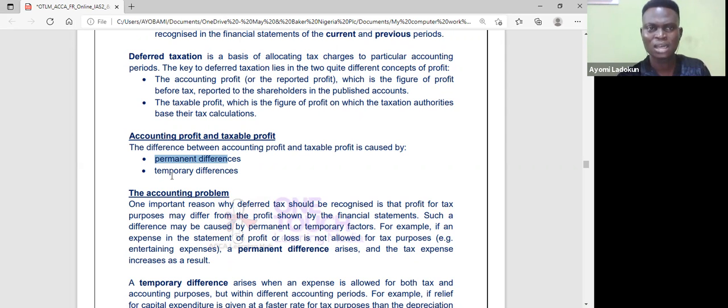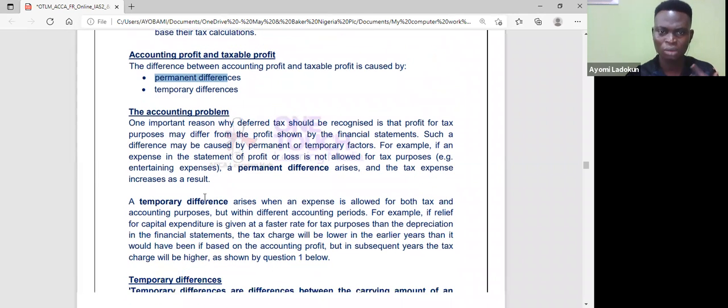When computing my accounting profit, I would have deducted that donation, that's my expense, from my revenue, and so I arrive at my profit before tax. Now, when the taxman comes, he will say no, that donation is disallowable, I have to add it back. So that's a permanent difference. Then you also have temporary difference.